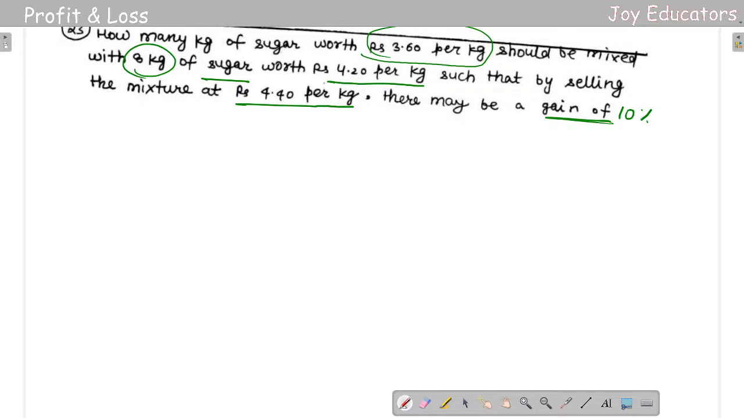Again, the same old question. How many kg of sugar worth 3.6? They are asking how many should be mixed. That means they are asking the values of how many kgs. Just carefully understand what I'm going to say. It's going to be really easy if you could get it. So how many kgs of sugar is the answer? 3.6 per kg.